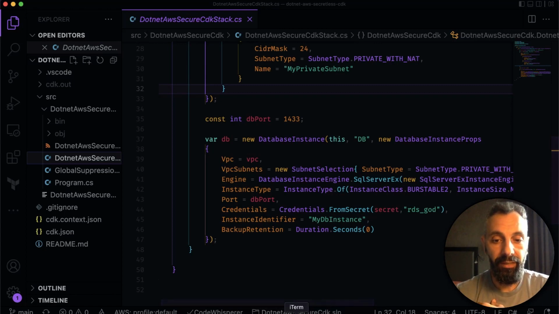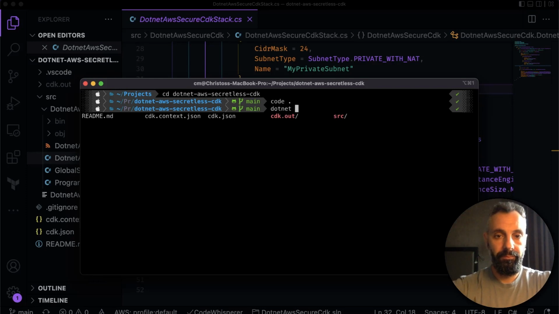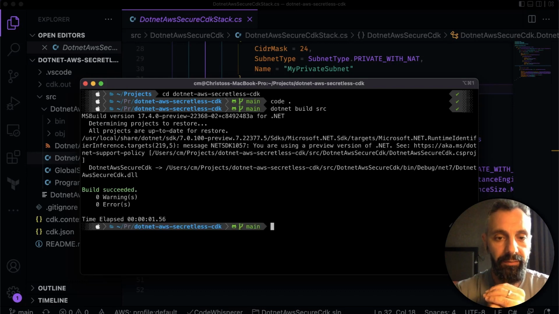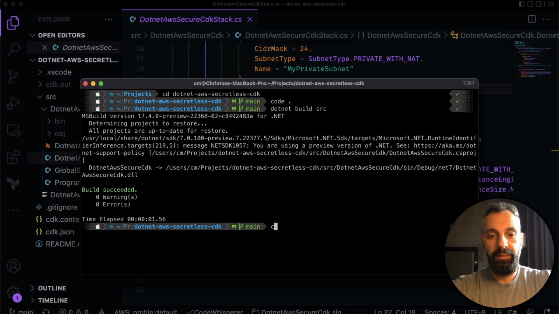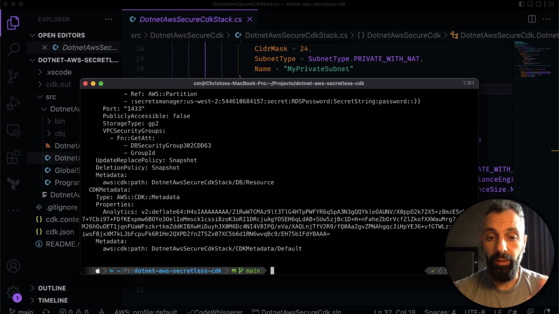When it comes time to run this, dotnet build src, make sure that everything is building and working as expected, and then cdk synth. CDK synth will look at the code, it will compile it, it will output a CloudFormation file. But you don't have to use that one. CDK deploy will straight away deploy your stack to your AWS infrastructure.